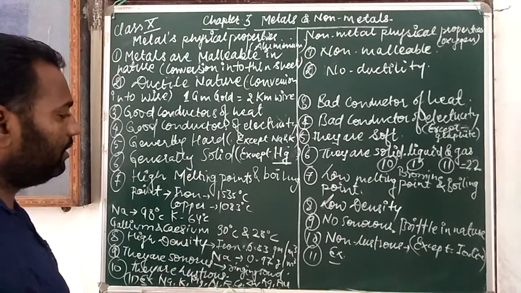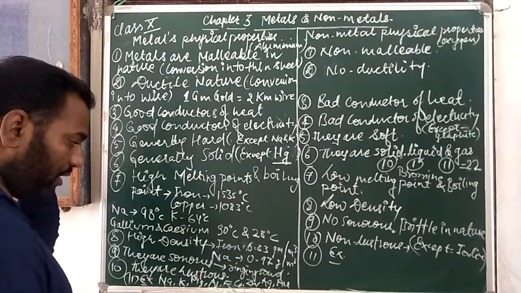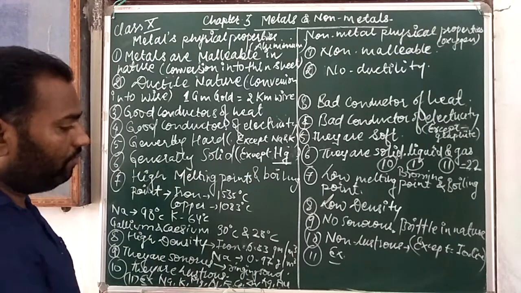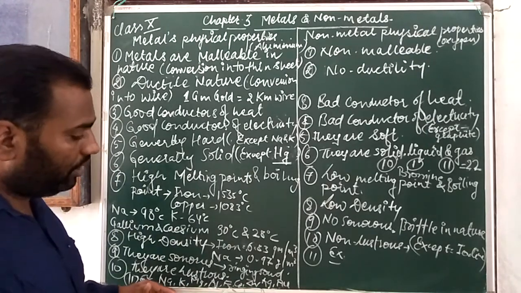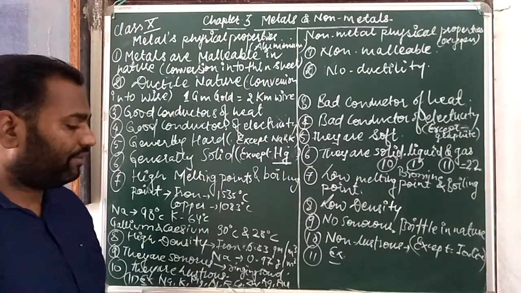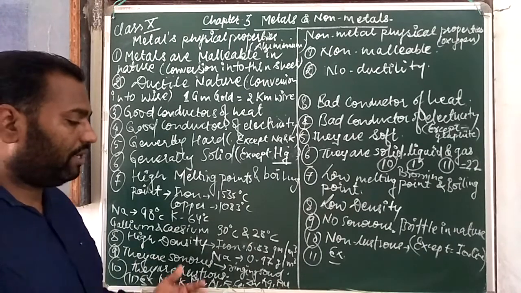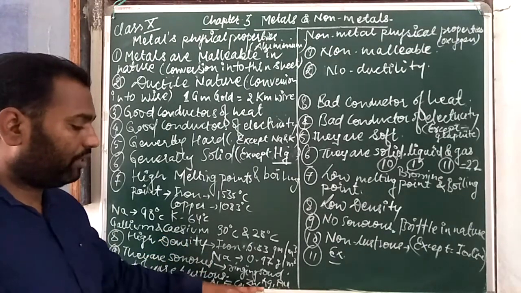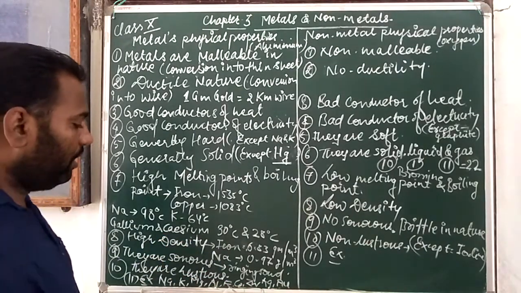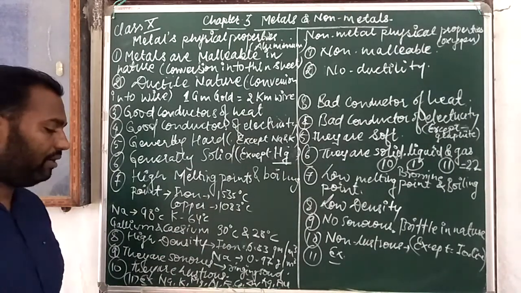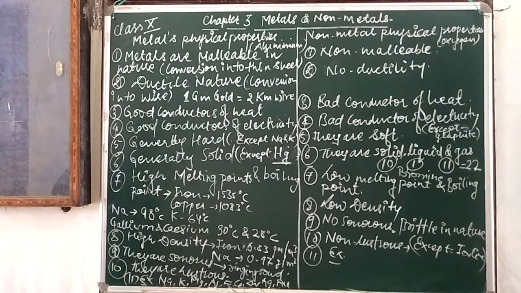And one more thing I am remembering here, like the colors. Golden color for gold, grayish color, and silvery color for silver. Some colors are different, like a gray color for iron, and these are the colors.